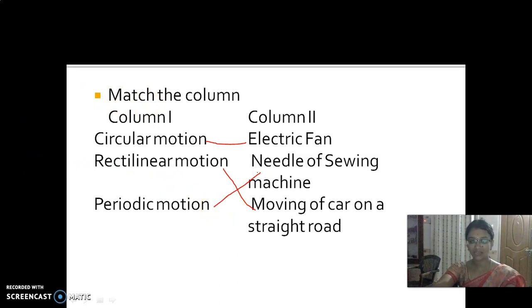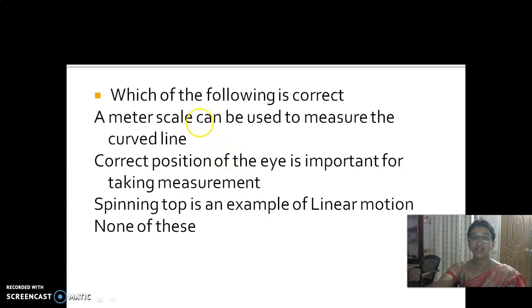Now shall we go to the next question? Which of the following is correct? Among these statements, which is correct? Look at the first one: a meter scale can be used to measure a curved line. Whether a meter scale is used to measure a curved line? No. A curved line is measured with the help of a thread.